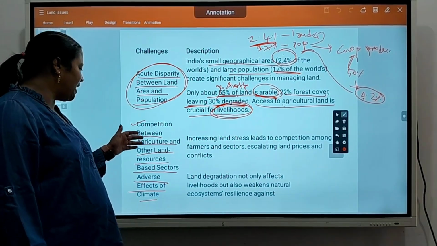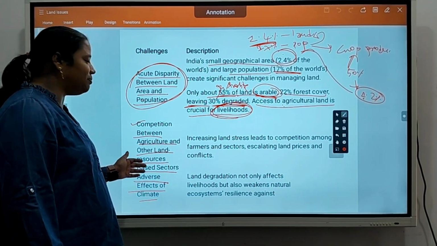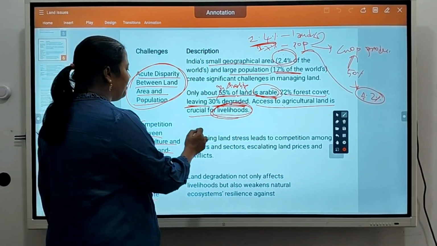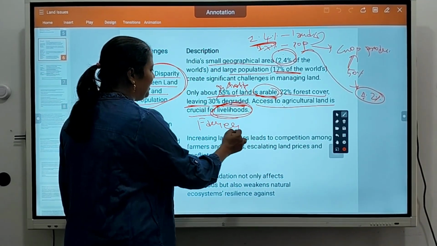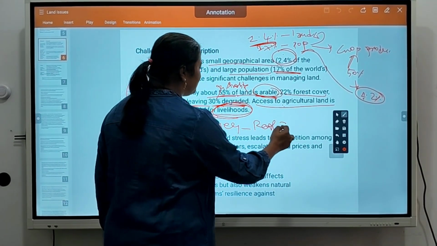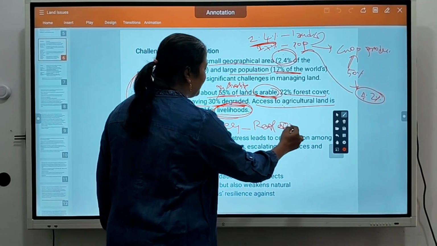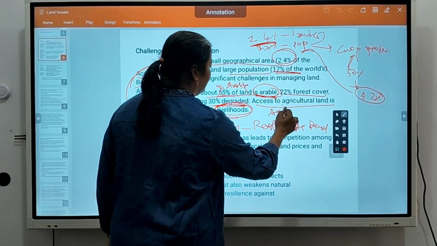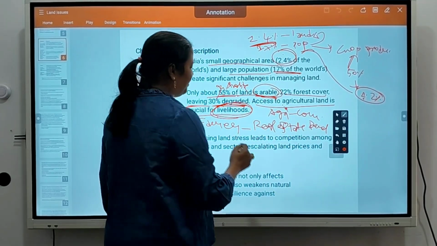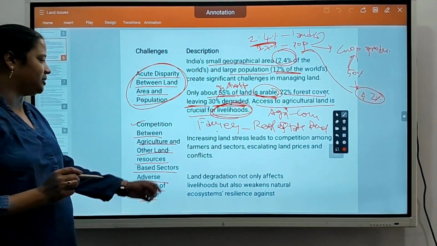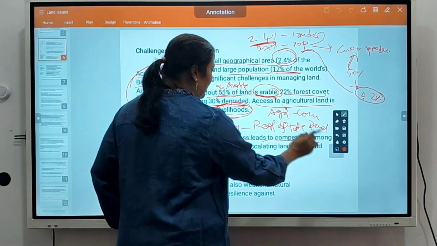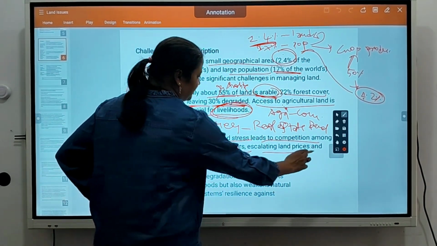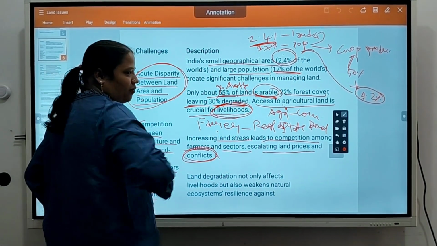Okay, competition between agriculture and other land resource based sectors means competition between farmers and real estate developers. Always, what the real estate developers do is try to convert agricultural land into commercial land. So this will lead to fights between farmers and developers. Increasing land stress leads to competition among farmers and sectors, escalating land prices and conflicts.